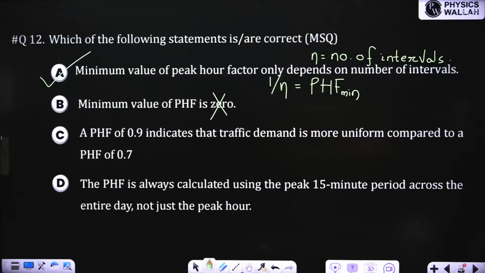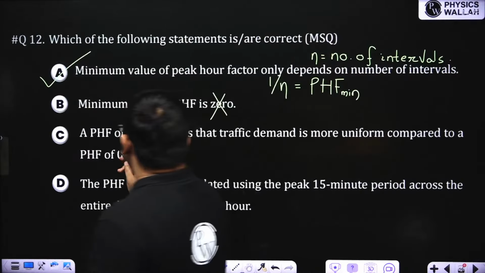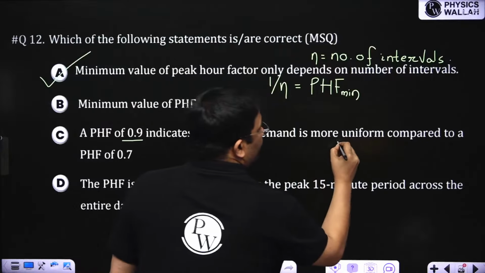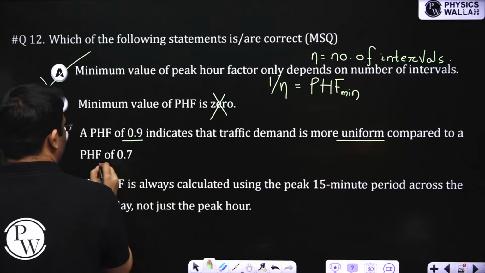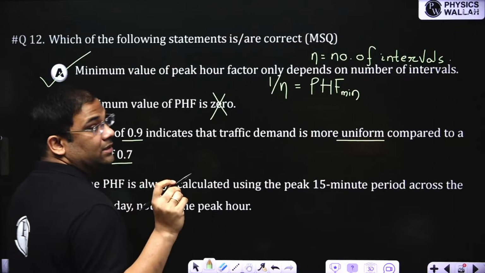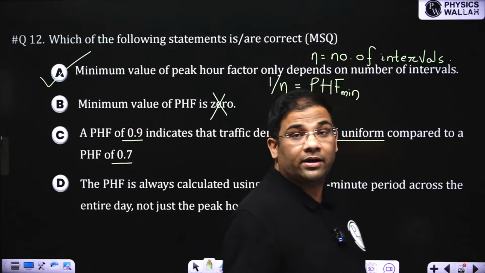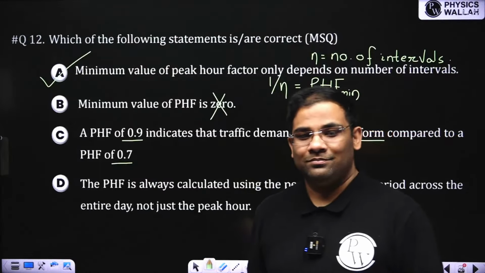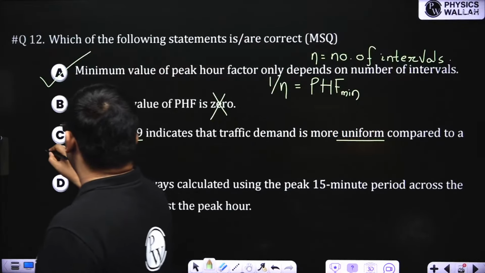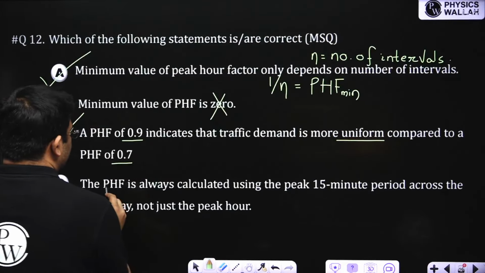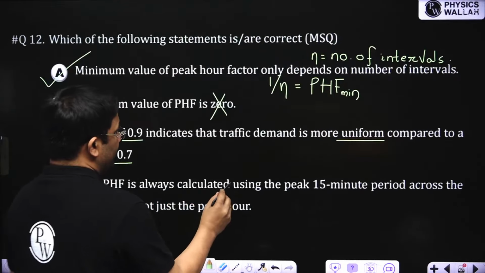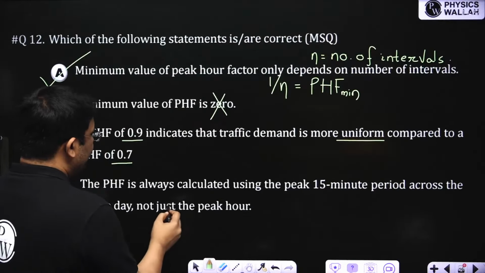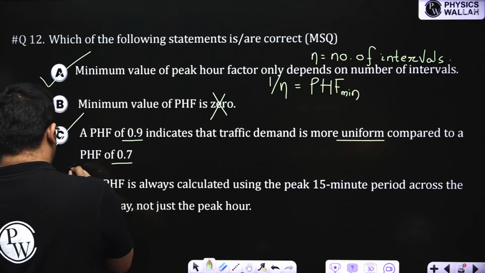number of intervals. Now, peak hour factor of 0.9 indicates traffic demand is more uniform compared to peak hour factor of 0.7. This we have discussed. More is the peak hour factor, more is the uniformity of traffic in the peak hour. So this is correct. Now it is written the peak hour is calculated using the 15-minute period across the entire day, not just a peak hour. This is false.